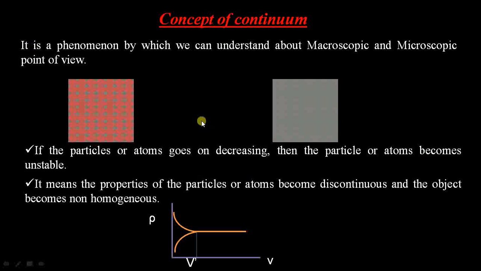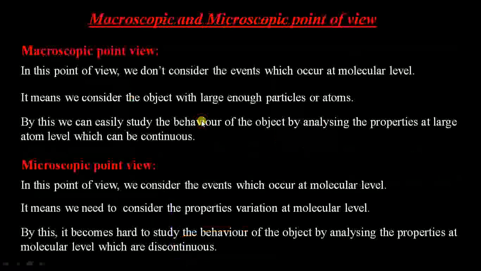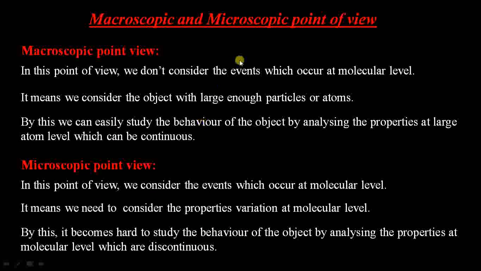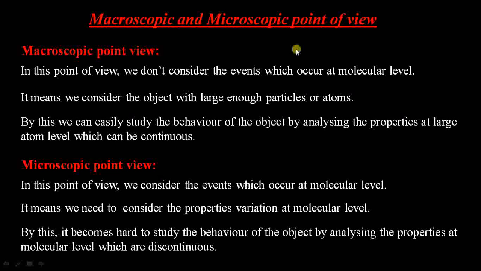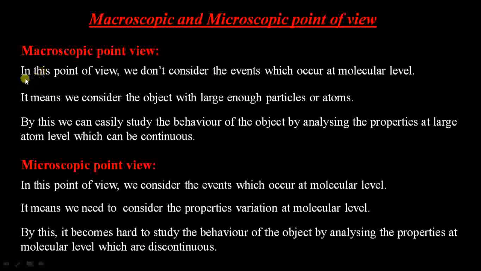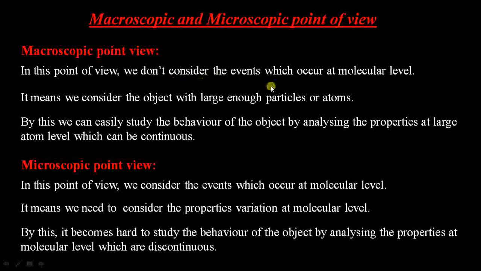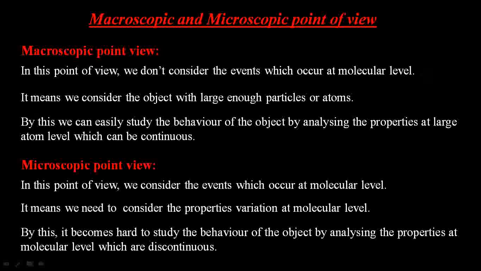Next we go to the topic of the macroscopic and microscopic point of view. Whatever analysis we did for the concept of continuum, we can easily give certain statements for the macroscopic and microscopic points of view. What are the statements? The first statement is for macroscopic. In this point of view, we don't consider the events which occur at the molecular level, that means we do not study the behavior of the object at the molecular level.